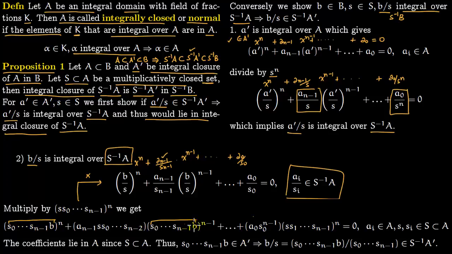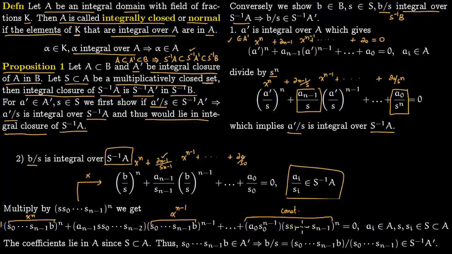Now this again looks like a monic polynomial. This is x to the n, with a coefficient of just 1 here. Now this is x to the power of n minus 1 with some coefficient here, and this is just the constant coefficient.